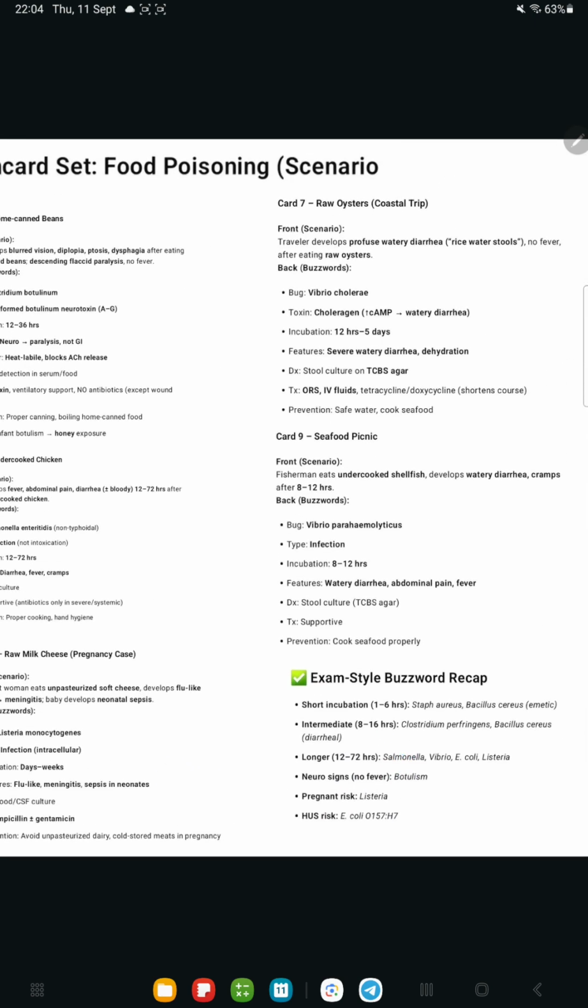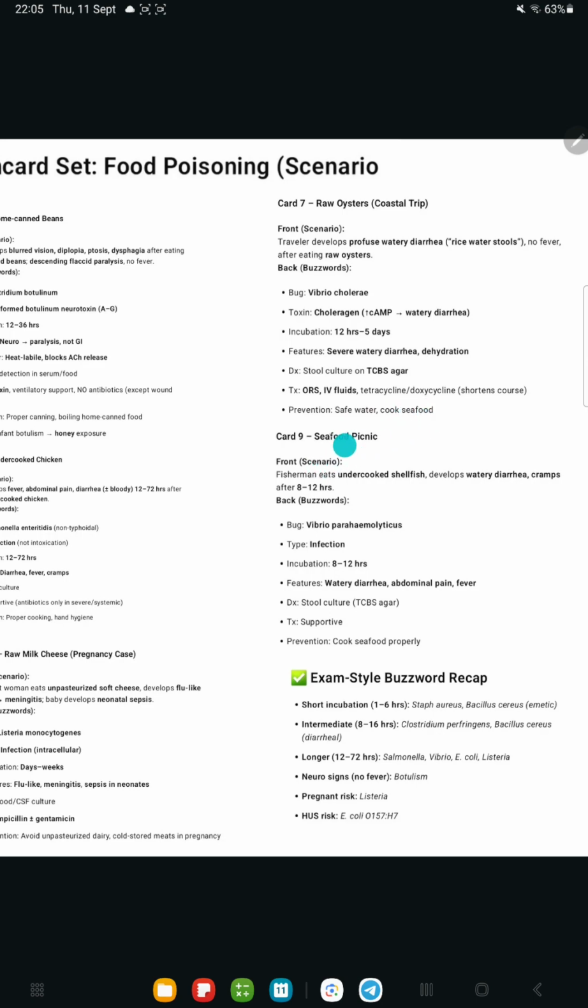This is important. Now we have raw oysters. A coastal trip traveler develops profuse watery diarrhea, and especially rice water stools will be mentioned, no fever, after eating raw oysters. So Vibrio cholerae, the toxin name is choleragen, increases cAMP levels, leads to watery diarrhea. Incubation 12 hours to 5 days. Features are severe watery diarrhea, dehydration. For diagnosis we use TCBS agar for stool culture. Treatment is ORS, IV fluids, tetracycline or doxycycline shortens the course. And prevention is safe water and cooked seafood.